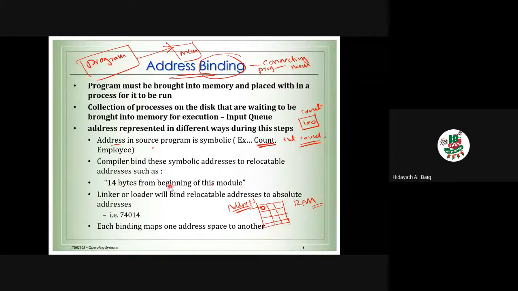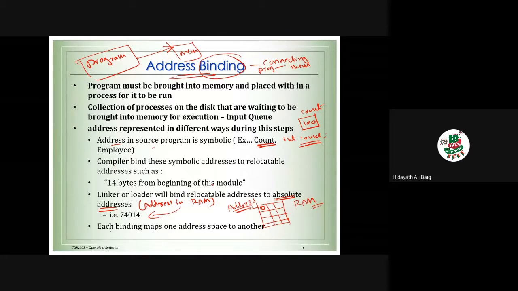So 14 bytes from the beginning of this module, the linker or the loader will bind the relocatable address to the absolute address. Absolute address means the address in RAM. So this is the example we have.